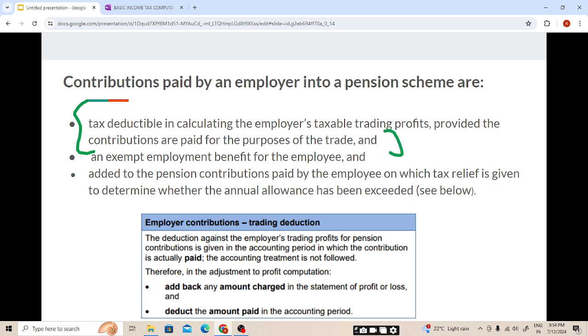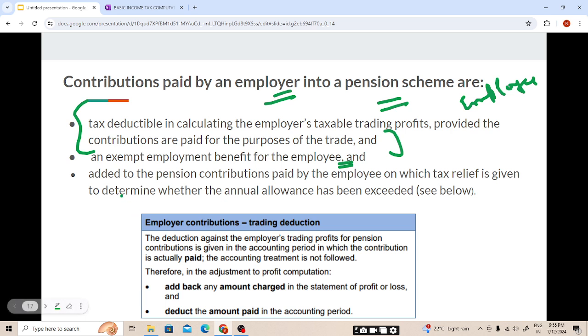Whatever the employer pays into the pension scheme for the employee, the company can reduce that amount from its trading income, so that the tax will be calculated on a lower amount for the company. It will be an exempt benefit for the employee, students, as we have covered in our employment income chapter.